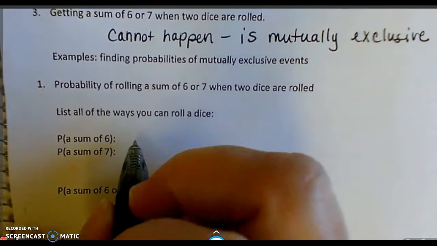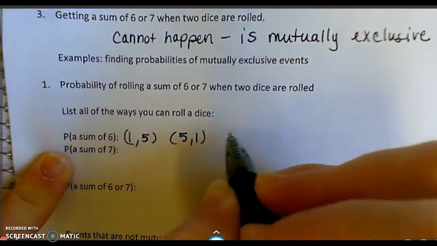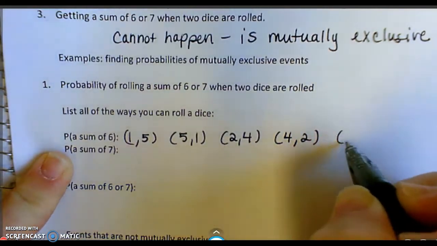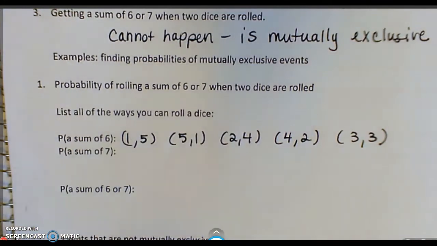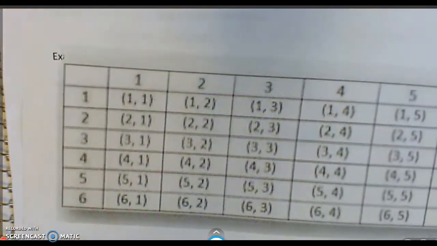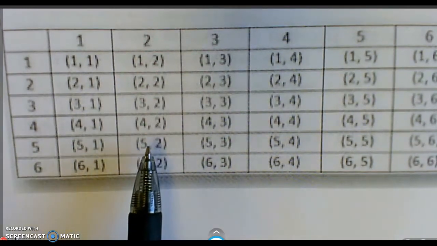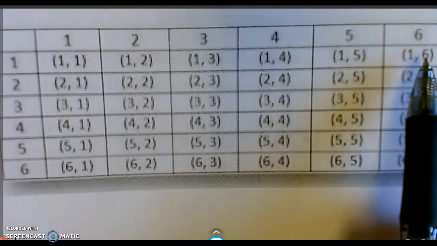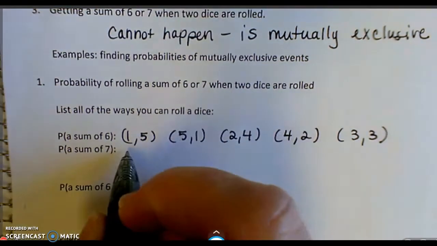I'm going to write those down. So 1 and 5, 5 and 1, 2 and 4, 4 and 2, 3 and 3. There's all the ways that you can get a sum of 6. Okay, when you look at a sum of 7, 6 and 1 will work. 5 and 2, 4 and 3, 3 and 4, 2 and 5, 1 and 6. Notice it's always on the diagonal for the sums. So let's write those down.